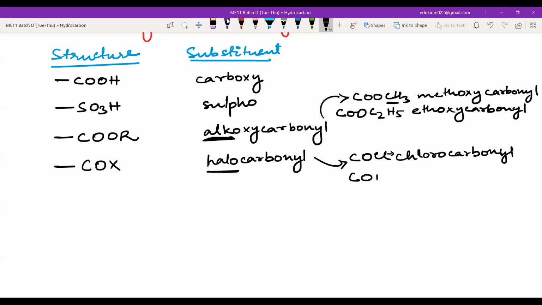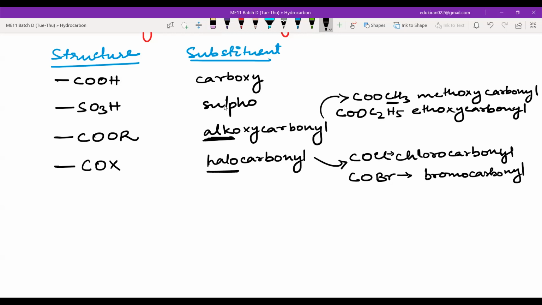If you have COBr, this will be bromocarbonyl. So you get the idea. If you have fluorine, fluorocarbonyl; iodine, iodocarbonyl. This B will not be uppercase. There are some nakhra of IUPAC nomenclature, so this B will not be capital.